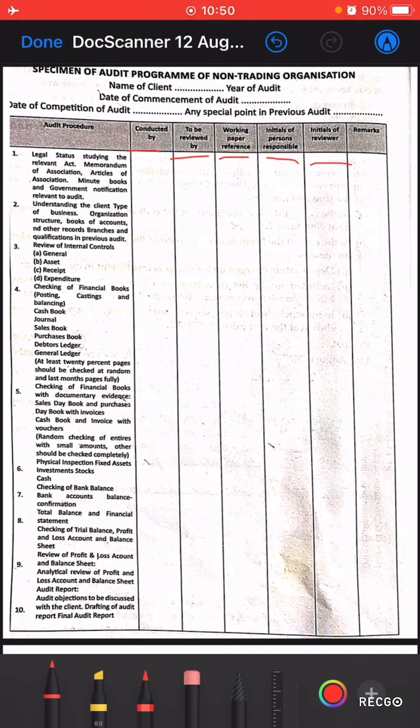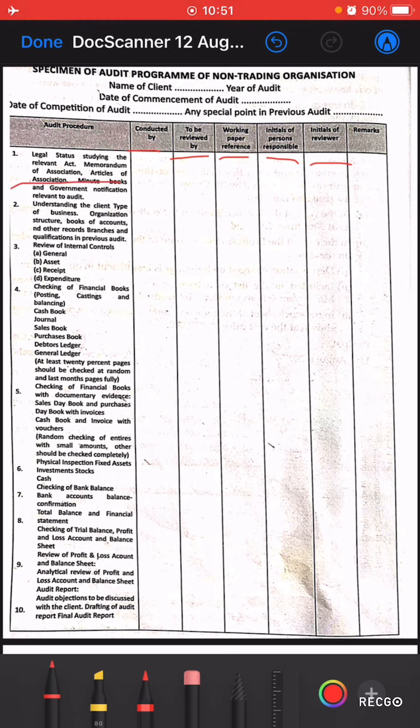So what procedure will he be following? He will be following 10 steps. The first step is legal status: studying the relevant act, memorandum of association, articles of association, minute books, and government notifications relevant to audit. If there is any point to be considered while doing the audit work regarding the memorandum of association, articles of association, or minute books, then he will mention it in this first step.